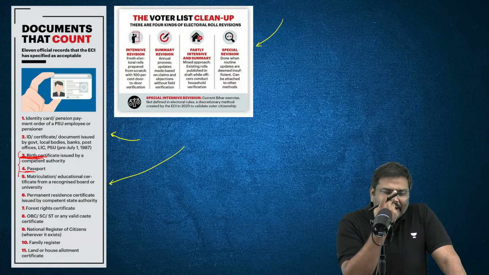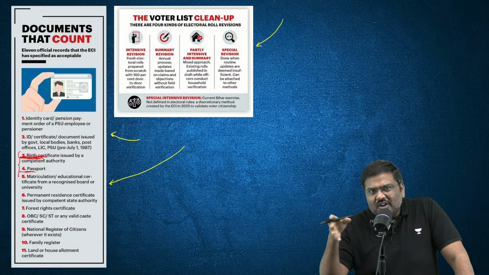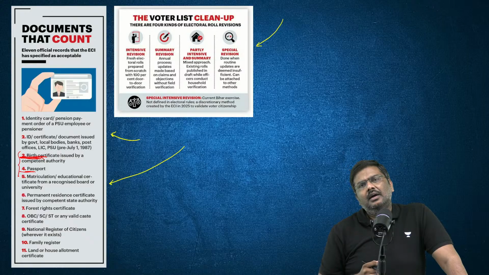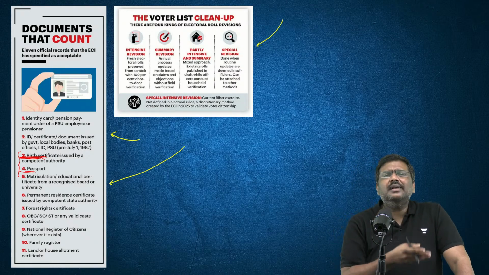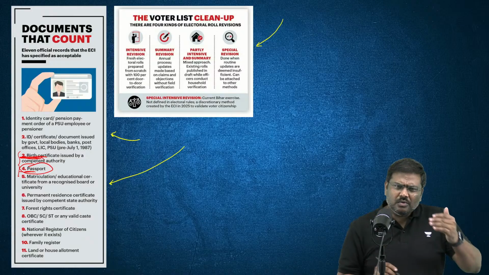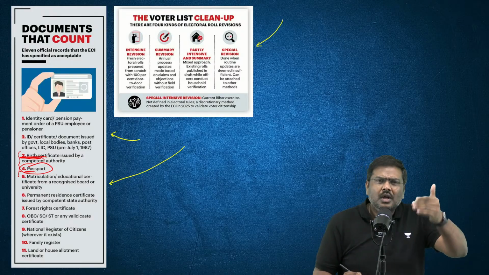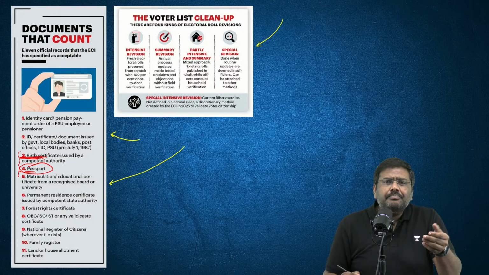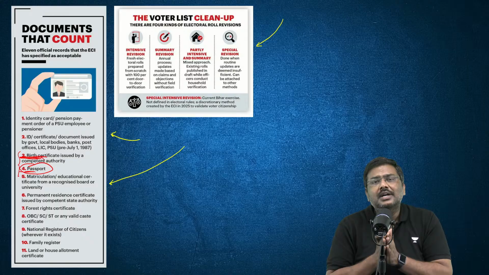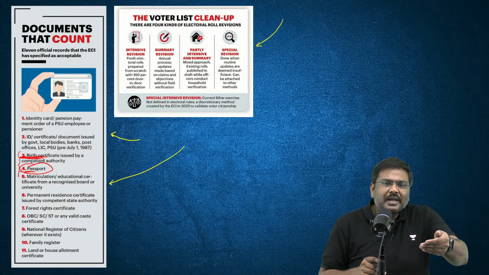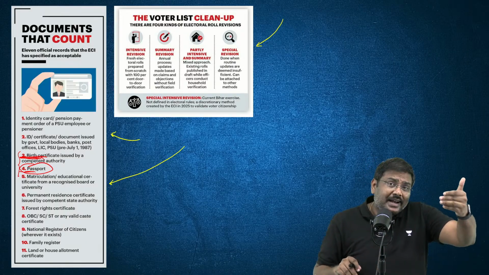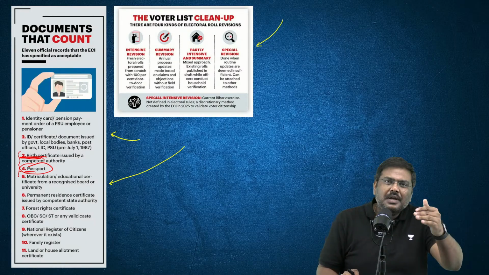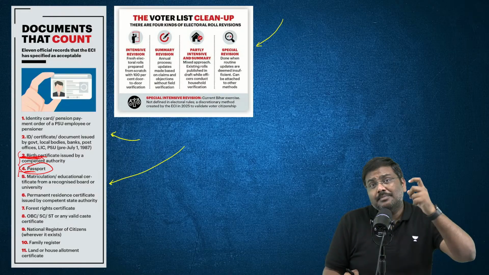Finally, the Supreme Court of India also looked at the fact that a large chunk of the population in the whole of India, not just Bihar, has Aadhaar. Most of the population has Aadhaar. Compared to that, when you say passport is a valid document to provide as proof of citizenship, yes, agreed. But what percentage of the total population has a passport? In the state of Bihar, hardly 2%. So more than 90% of the population has Aadhaar, and you don't want to accept it, but 2% of the population has a passport, and you will accept that as proof.